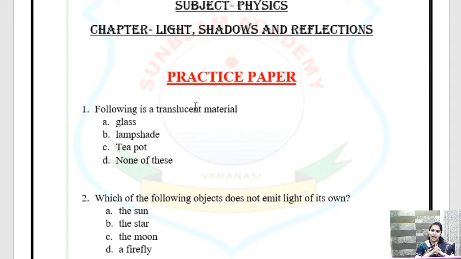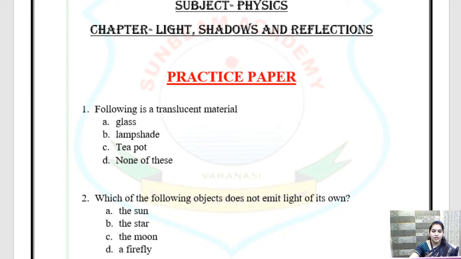You must have seen the street light, or the lights in houses where we have a lampshade. What does the lampshade do? It passes the light partially. You cannot see the bulb, you can only see the light through it. So lampshade is a translucent object.